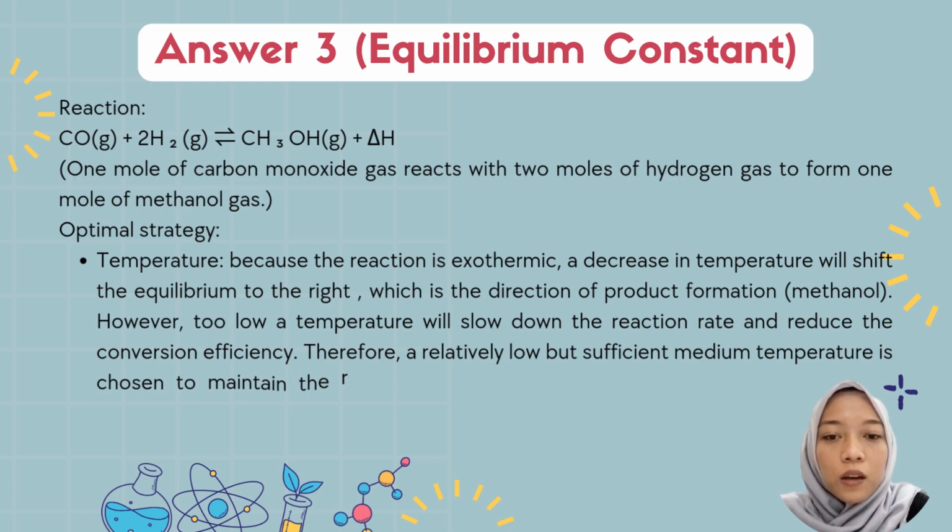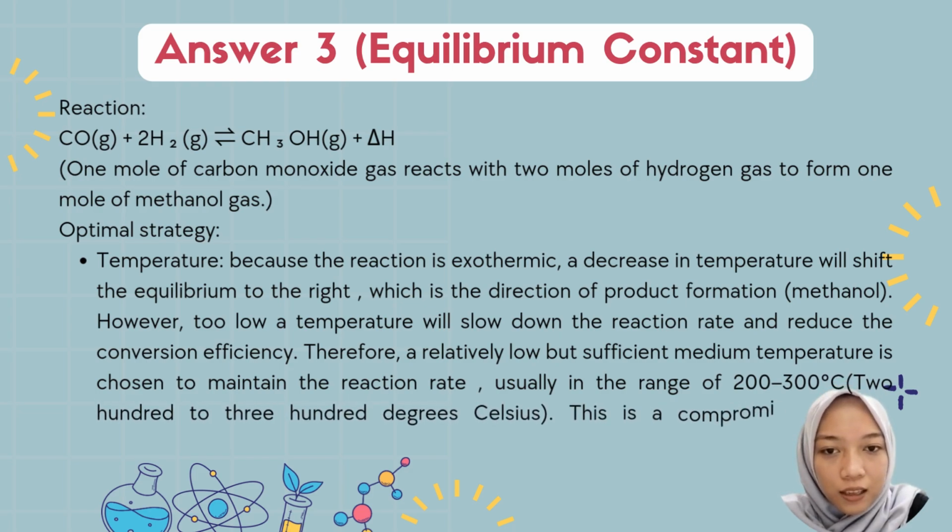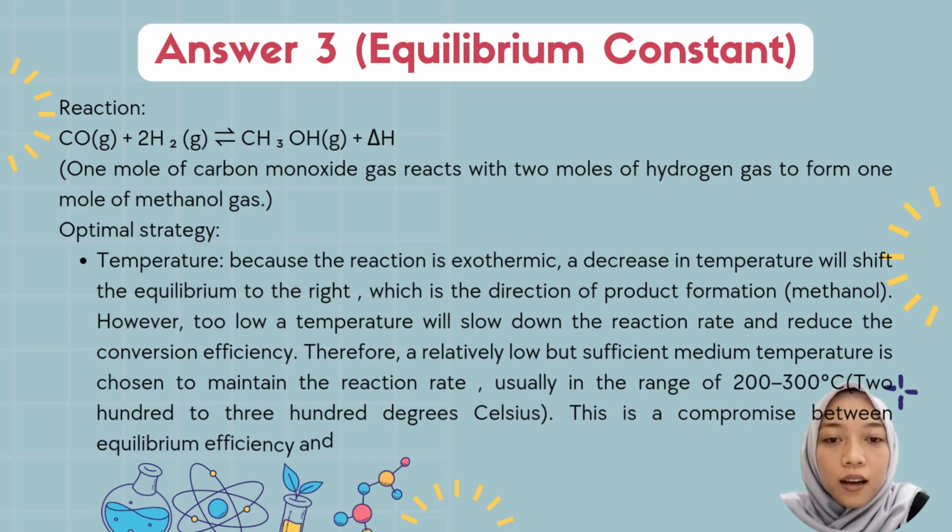However, too low a temperature will slow down the reaction rate and reduce the conversion efficiency. Therefore, a relatively low but medium temperature is chosen to maintain the reaction rate, in the range of 200 to 300 degrees Celsius. This is a compromise between equilibrium, efficiency, and reaction rates.